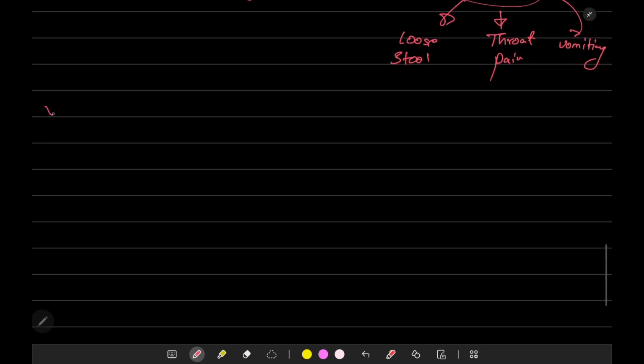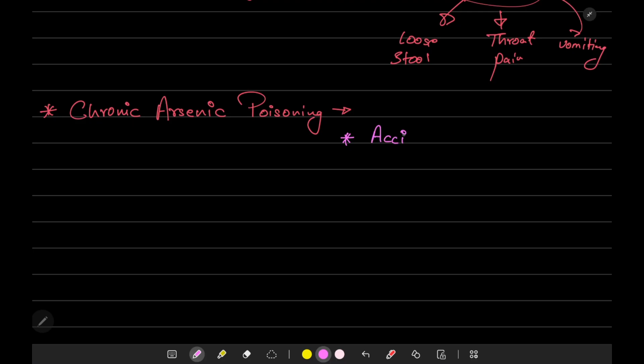Now we will discuss in much more detail the chronic arsenic poisoning. What is chronic arsenic poisoning? When can we call an arsenic poisoning chronic? Chronic arsenic poisoning is also known as arsenicosis. It can be accidental, either from occupational hazards or occupational exposure, or homicidal.